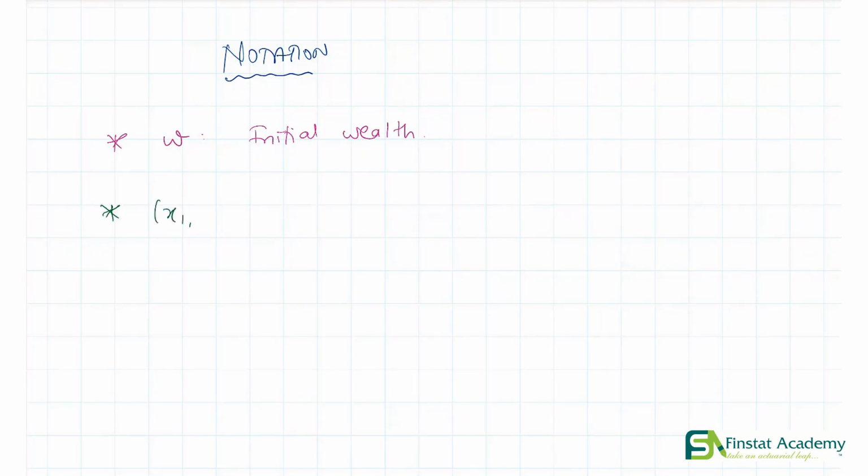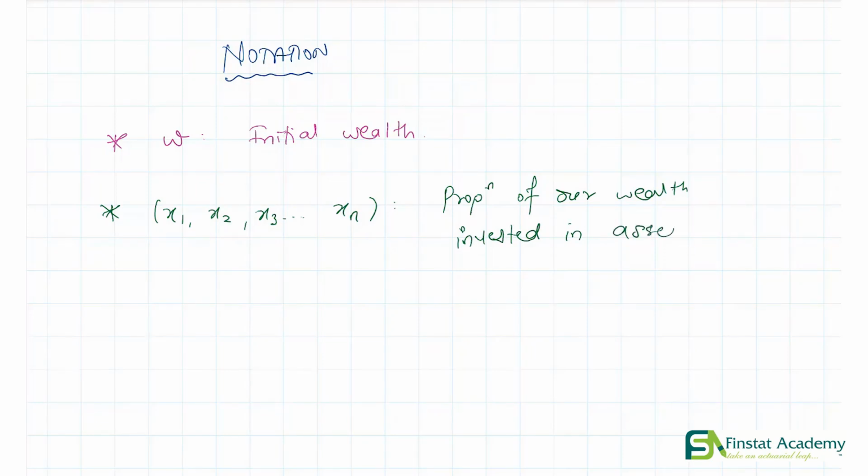Now before we start with the actual real analysis, let's just establish some notation. Alright. So let's say W denotes what? Our initial wealth. So W is used to denote the amount of money that we have to invest. Let's say x1, x2, x3, all the way up to xn denotes what? The proportion of our wealth invested in assets 1, 2, 3, all the way up to n respectively.